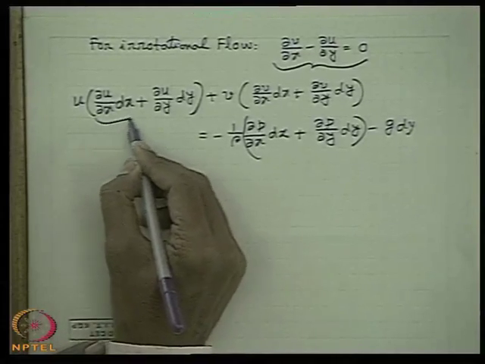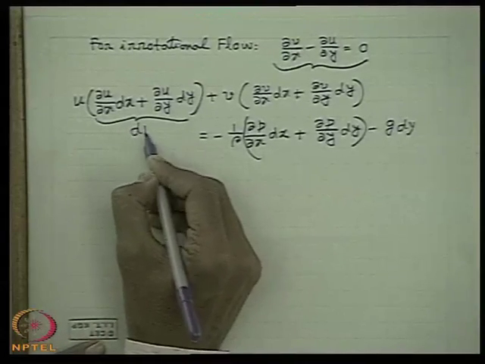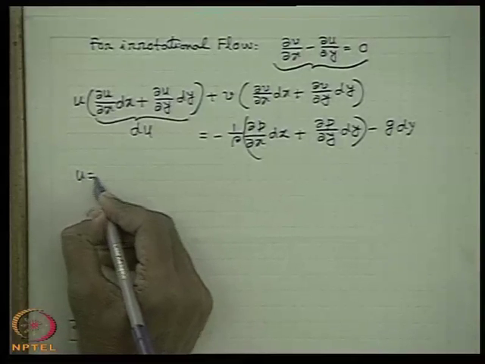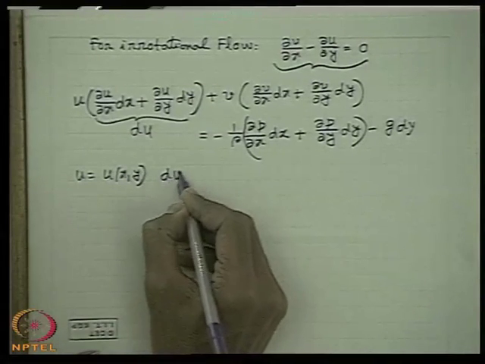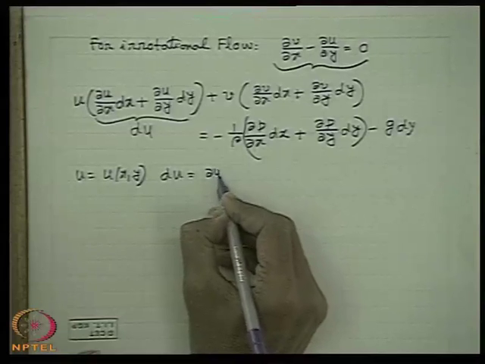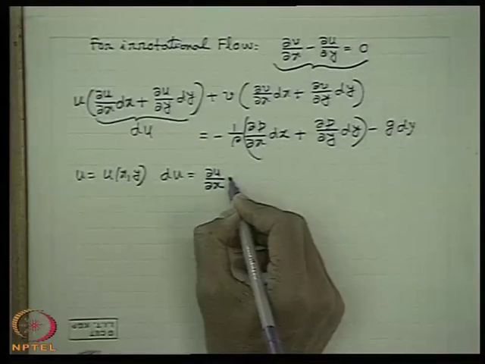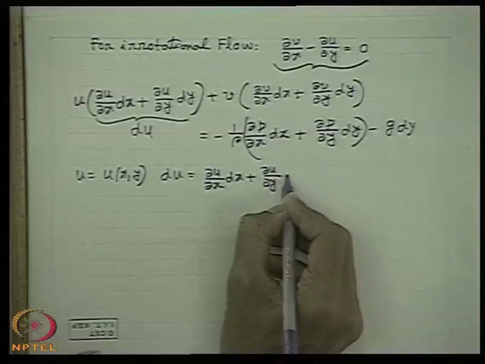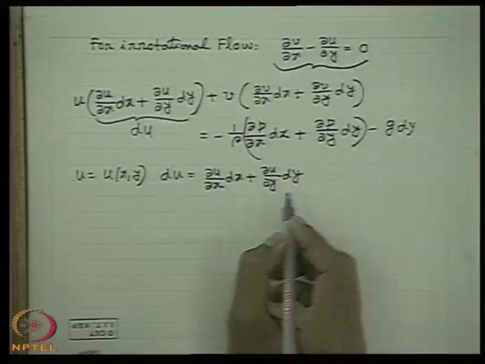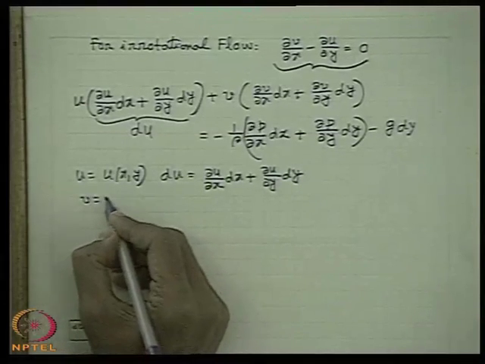So therefore this we can write as du. Why? If we consider u as a function of x and y, then the change in u is caused by a change in both x and y. So mathematically, by Taylor series expansion, neglecting the higher order terms, we can write this.